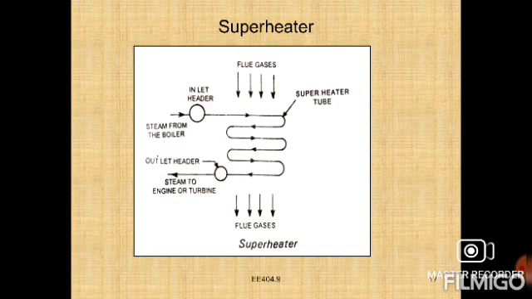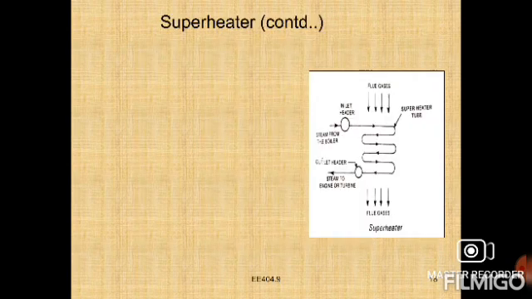Superheater tube, right? Steam from the boiler enters the inlet header, then passes over the superheater tube over which flue gases pass. Steam is superheated by receiving heat from the flue gases, and finally the superheated steam is supplied to the steam engine or turbine through the stop valve. So this is the main reason, to heat the steam while passing through the superheater tube.